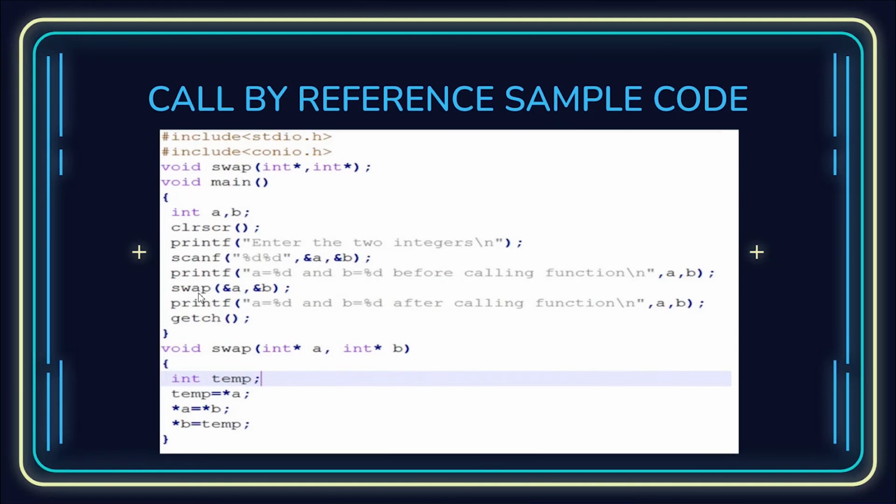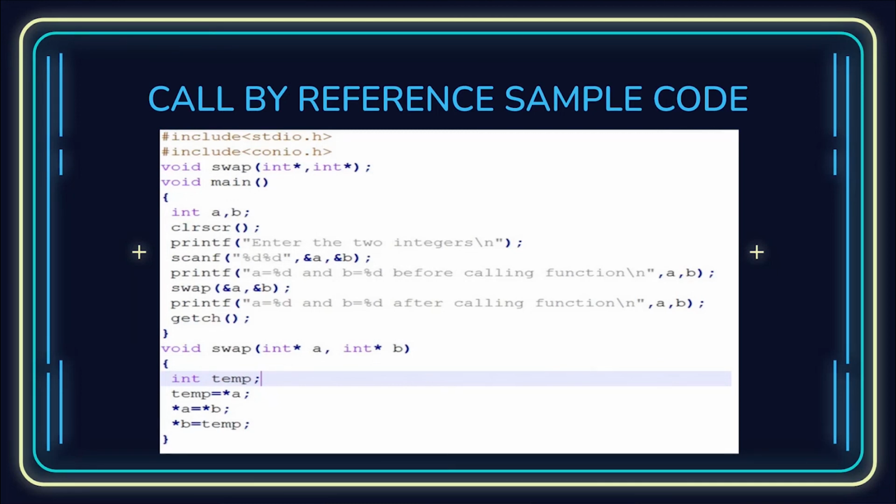Whenever we use this call by reference method, we have to use pointers. So int *a, int *b are the pointers. Whenever you use a reference, it has to trace back to the address of that variable, and the pointer will be pointing to that address.